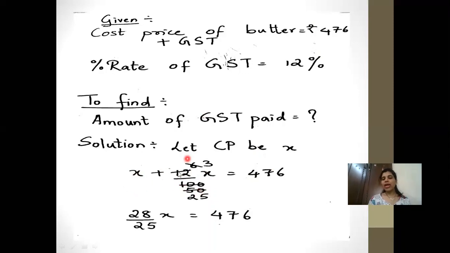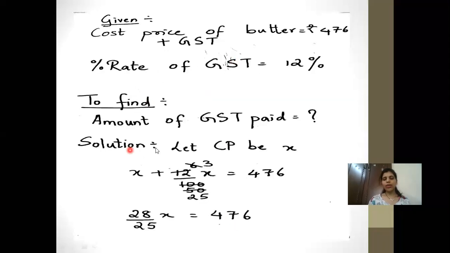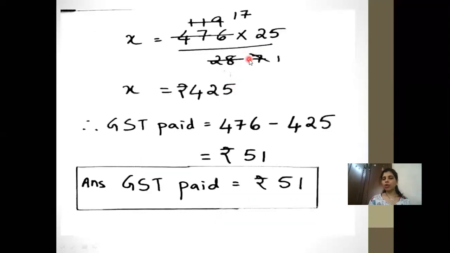So now you cancel 12 upon 100. 2 6s are 12, 2 50s are 100, then 2 3s are 6, 2 25s are 50. So you have to see the divisibility test, saying that you can see the units place is having 2 and 0. So you can divide. So you get 3 upon 25. Now when you equate the numerator and denominator with 25, X into 25 upon 25 plus 3 upon 25, 25 plus 3 is 28 upon 25. X is equal to 476. Now you want to find X, so you will take this 28 upon 25 to the other side of the equal to sign. So it becomes 476 into 25 upon 28.